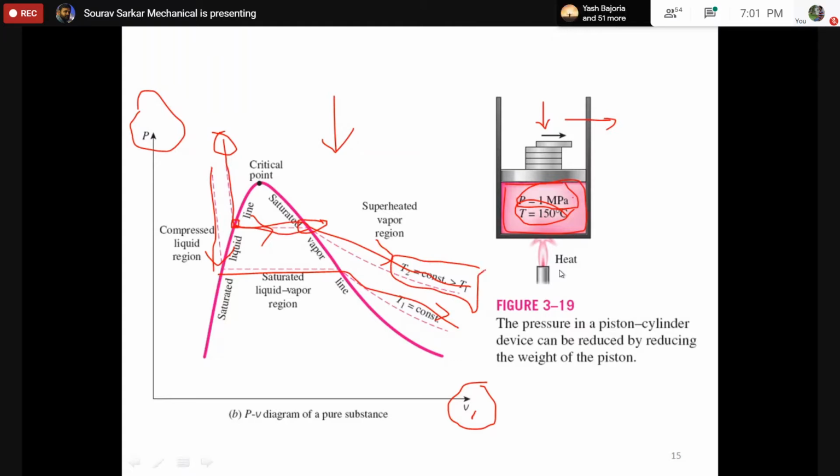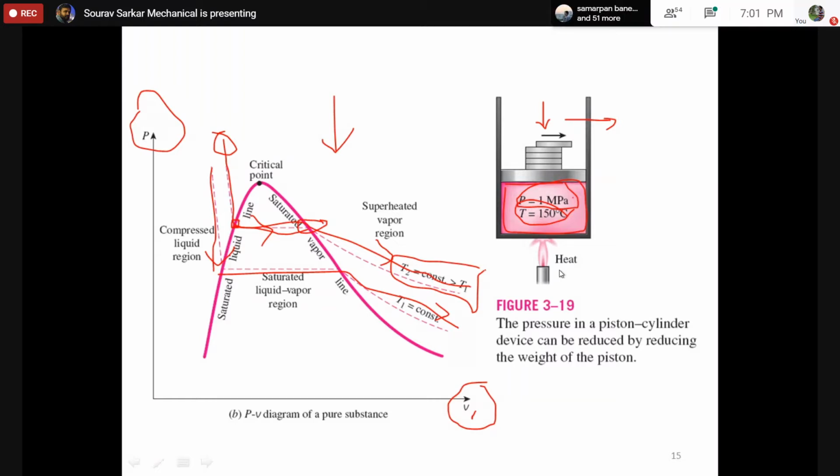Like if you have a container, you keep the temperature constant and slowly decrease the pressure. What will happen? If the pressure is sufficiently low, the same liquid is about to boil. So it is basically boiling a liquid without adding heat. Are you getting my point? So in two ways you can achieve boiling.